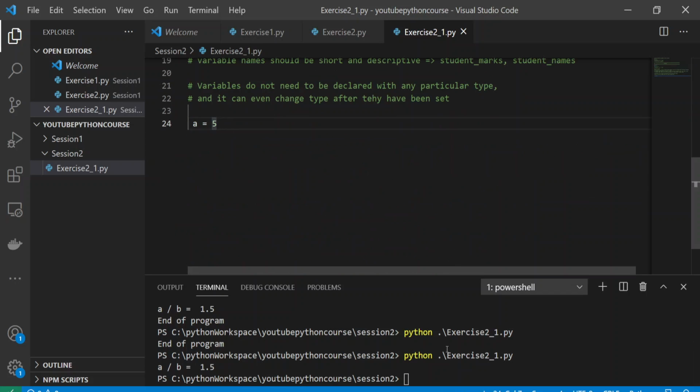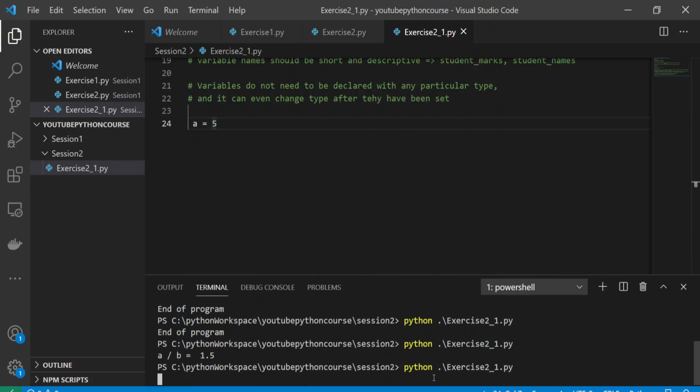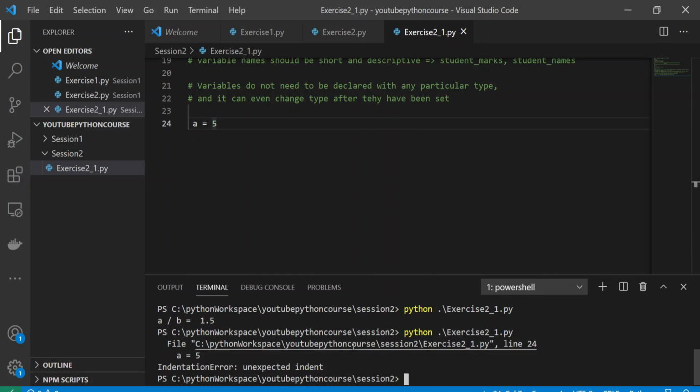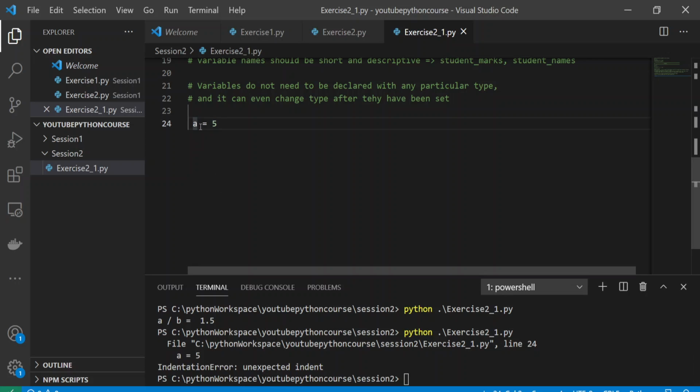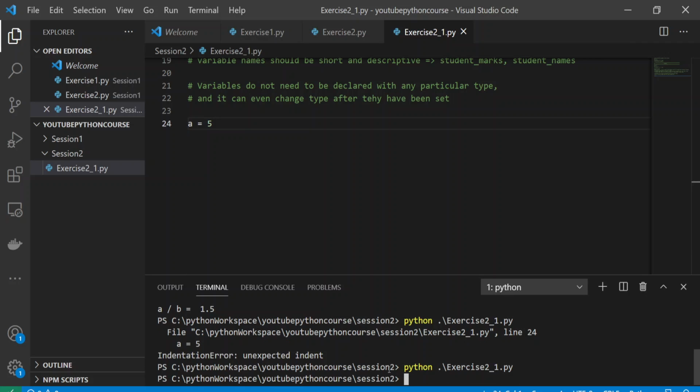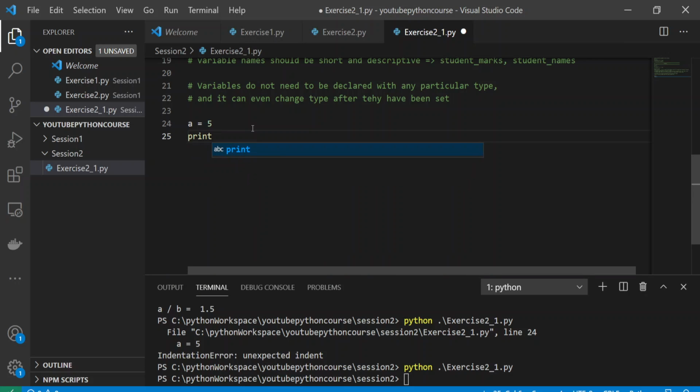So this is the only code which is active right now, and if I run Python, it will tell you unexpected indent. Why? Because I've given a space over here. Indentation is very important in Python. Now if I run it, it will print 5.